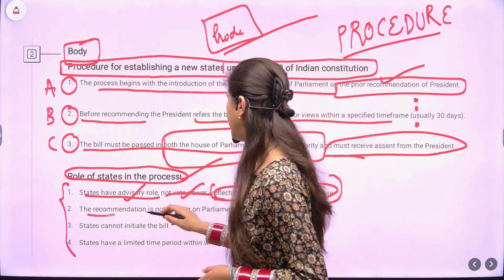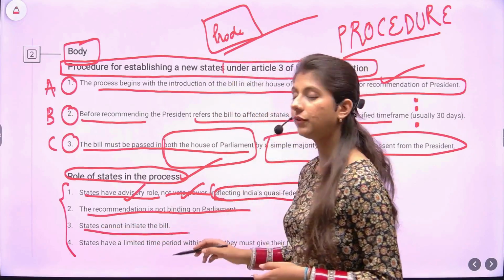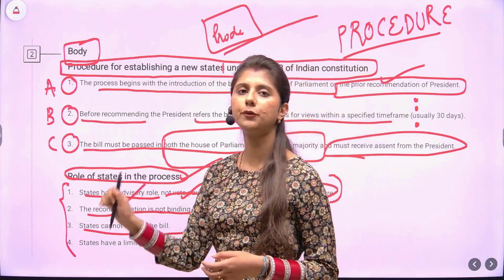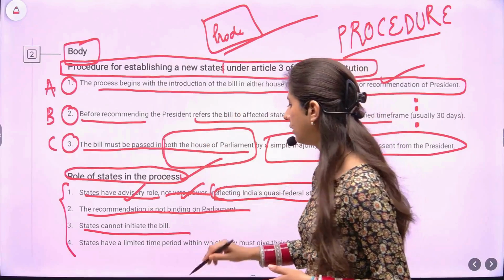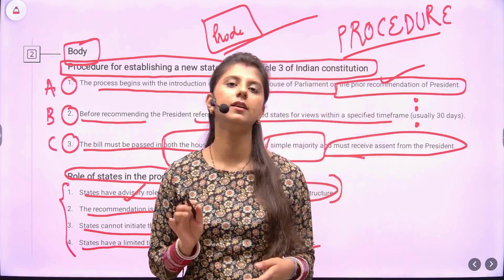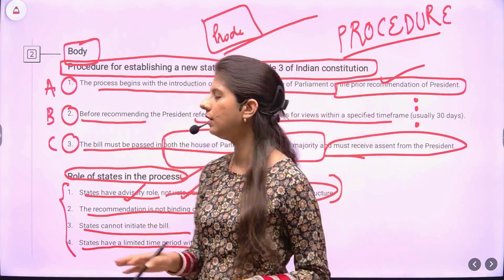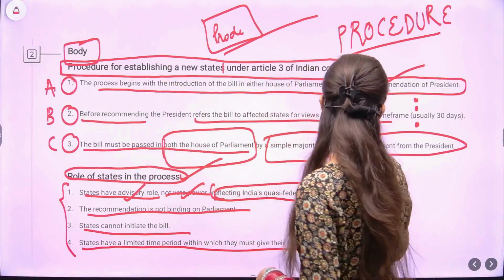Next up, the recommendation is not binding on the parliament. States cannot initiate. We have already discussed all these points in the previous slides. That's why I'm not focusing. I'm just telling you about the structure here. States have a limited time period within which they must give their feedback, advisory feedback. So both the dimensions are covered within the given word limit and with clarity.